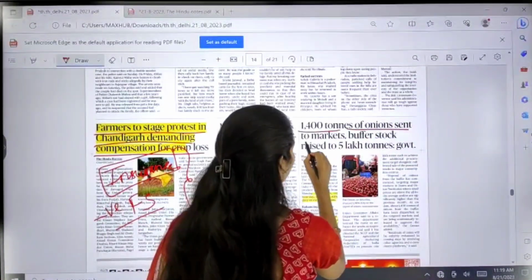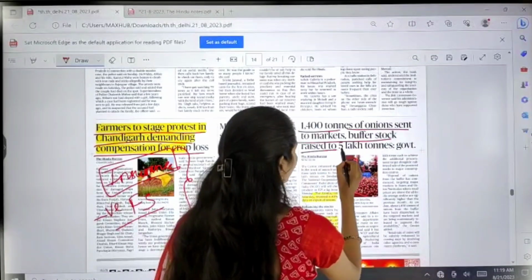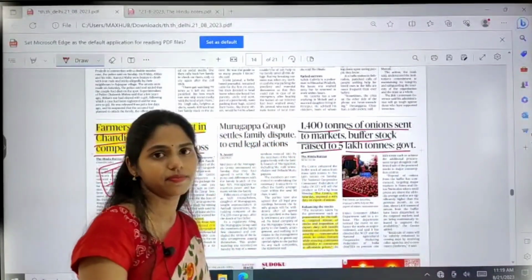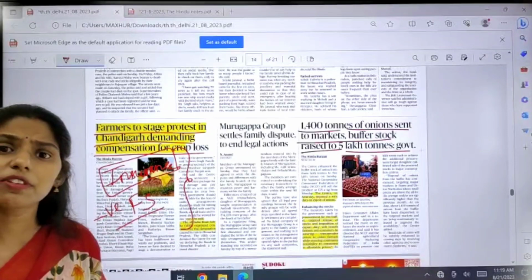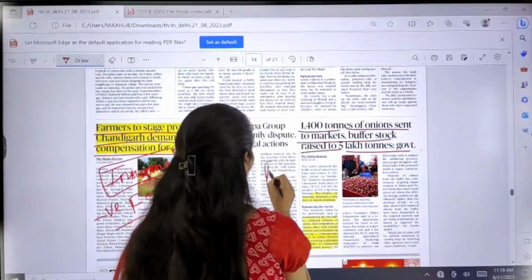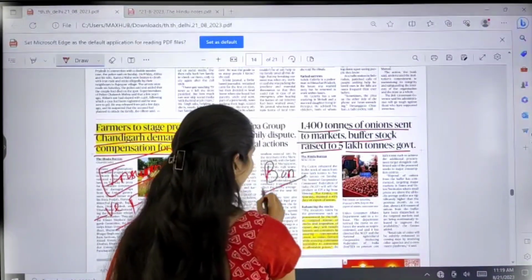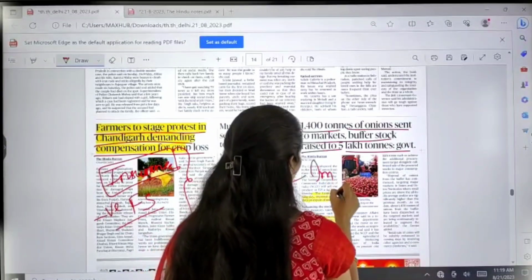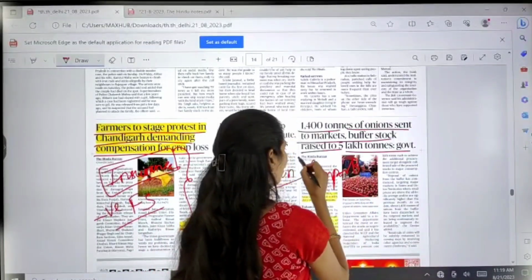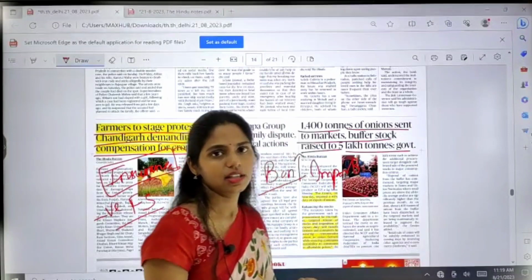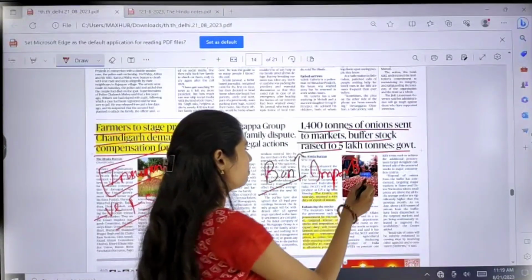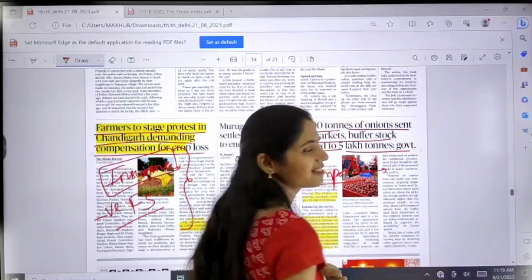1,400 tons of onions sent to markets, buffer stock raised to 5 lakh tons. In yesterday's newspaper we studied that there is a ban, not exactly a ban, that is export duty. So there is increased export duty on these onions. Whenever there is increased export duty, then what happens?